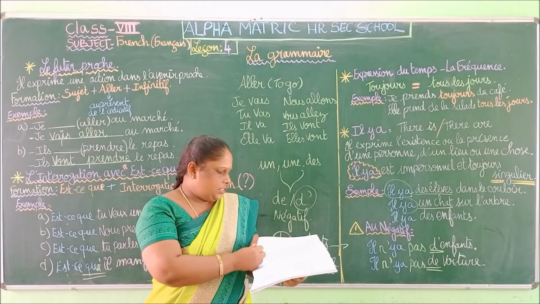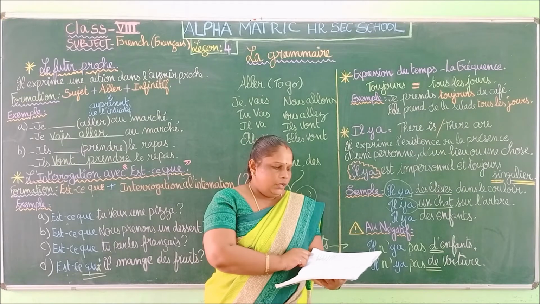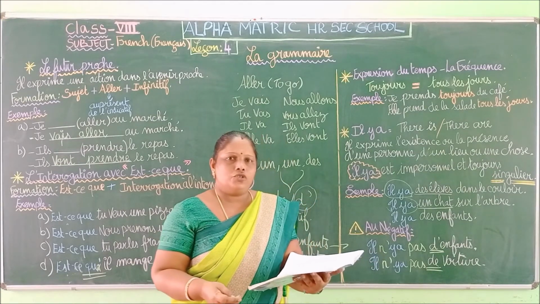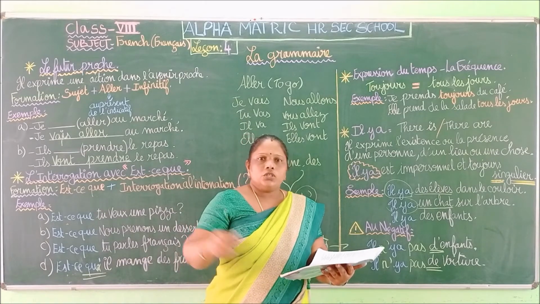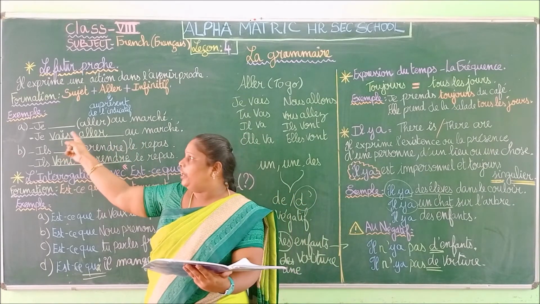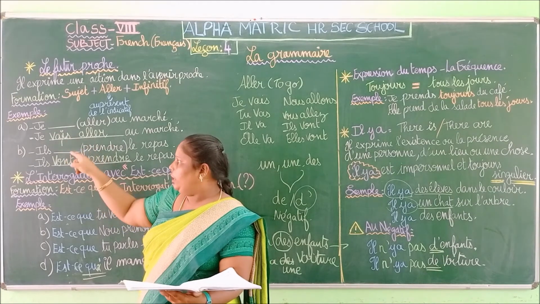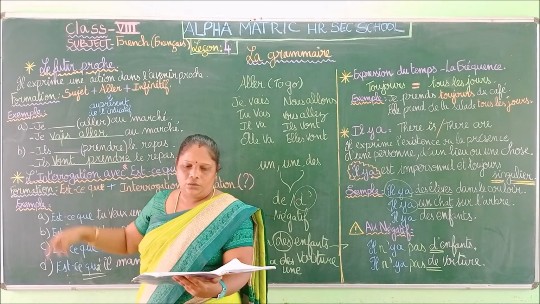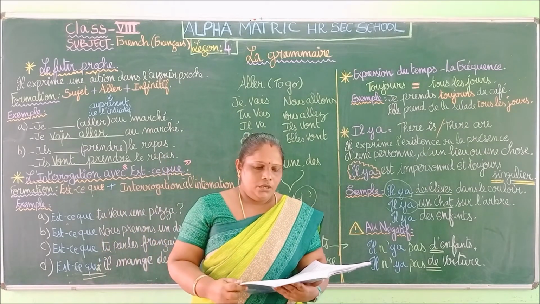So the exercise will start from page 54. You have: transformer les phrases au futur proche. Change the sentence into future proche. So as I told you, you are going to write the question, then you are going to write the answer, then leave a line to write the second question. Okay?